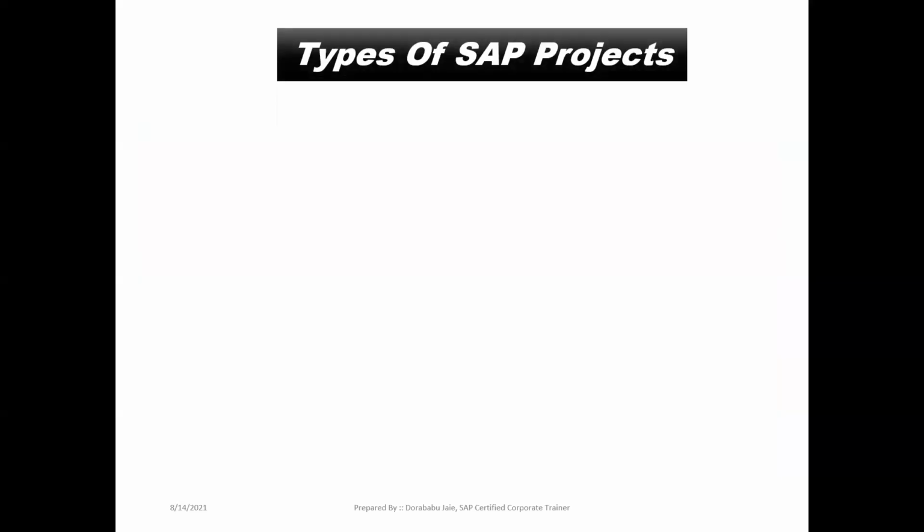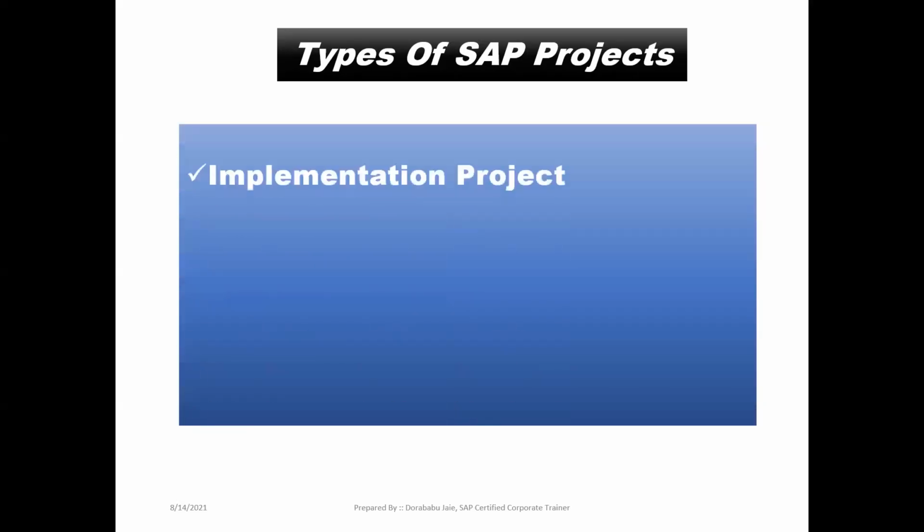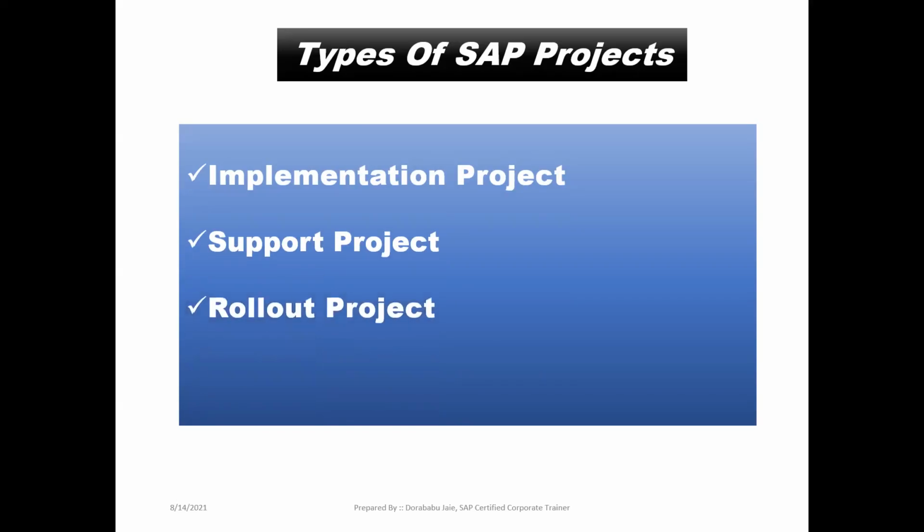So after completion of the training program, once we get the job, we have to work on an SAP project. Okay, let us see the types of SAP projects. In total we have 4 different projects. One is implementation project, second one is support project, third one is rollout project, fourth one is upgradation project.